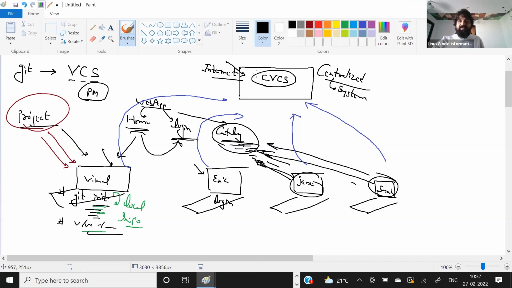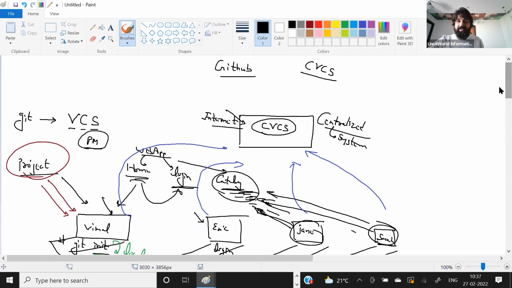Okay, but in this case, the only question is, who is going to manage this centralized version control, because it is not just a computer, right? We have to provide some computers or some servers, RAM, CPU. We have to give some network settings, an IP address or public IP. We host the system somewhere. Plus, we have to install some software to manage the centralized version control system. The software must have the capability to create accounts. So it's not a small thing, right?